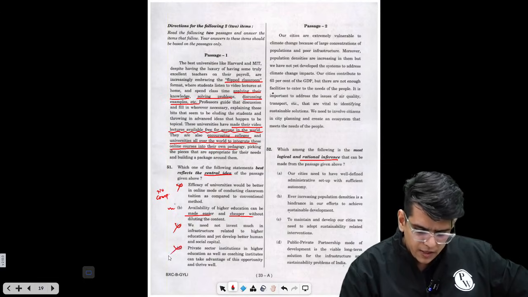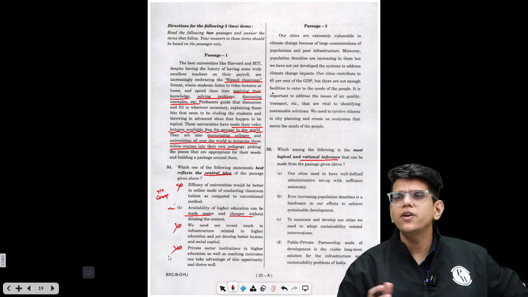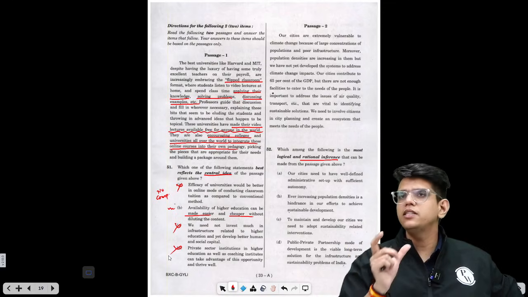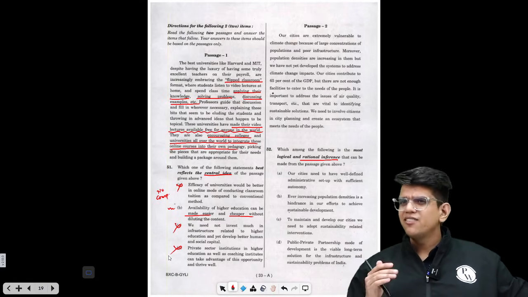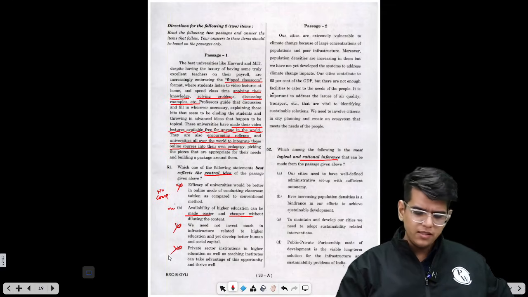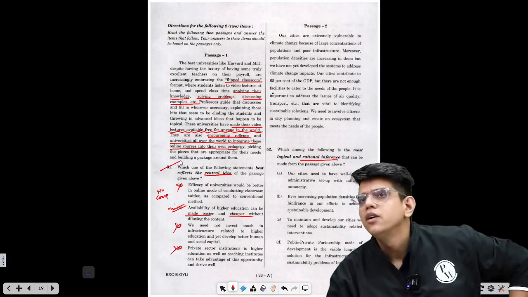We don't know if they can take advantage or not, right? All these options are beyond the scope of the passage, and that's why these questions are very easy, because you will find that only one of the statements is majorly talking about the information in the passage, and the rest of the statements are vague or simply out of the scope of the passage. So the only answer is option B. So here you can select option B.